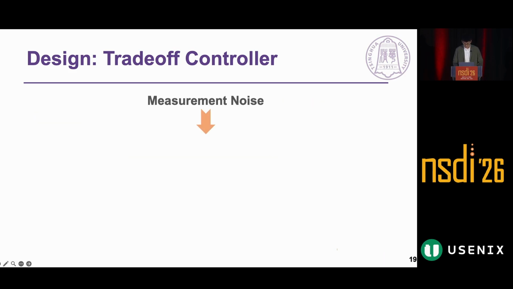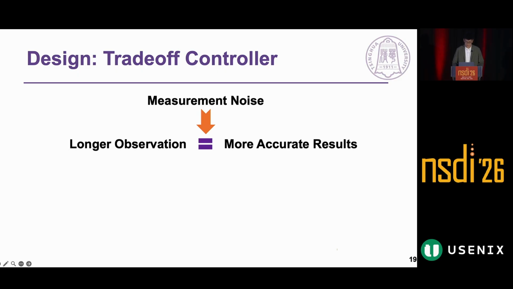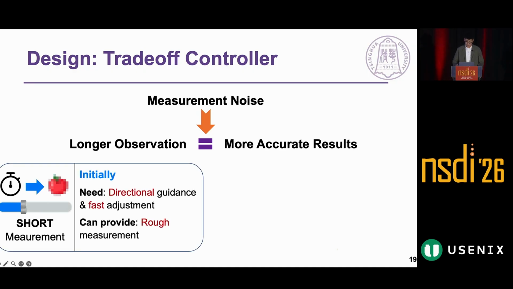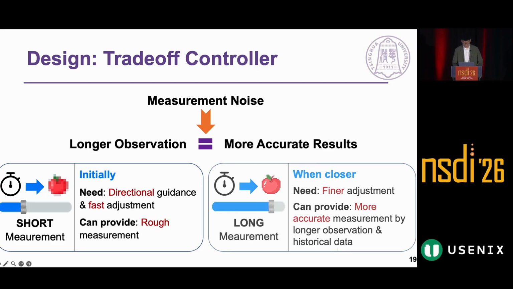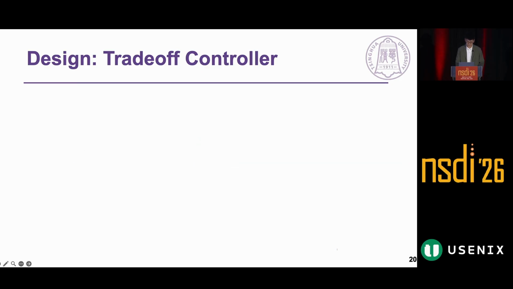However, in practice, the measurement noise cannot be avoided. We need longer time to measure a more accurate trade-off. But fortunately, it doesn't require extremely accurate measurement of trade-off at all time. Our insights here are, at start, we just need to get closer to the optimal operating point. So a rough directional guidance is enough. When we get closer, we are able to get a more accurate measurement result by accumulated historical data and longer observation window to make finer adjustment in order not to overtune the parameters.